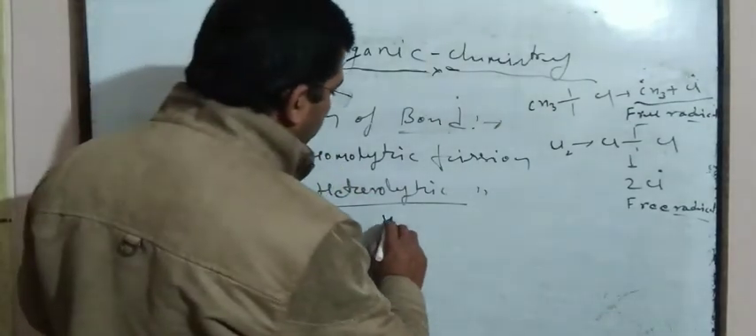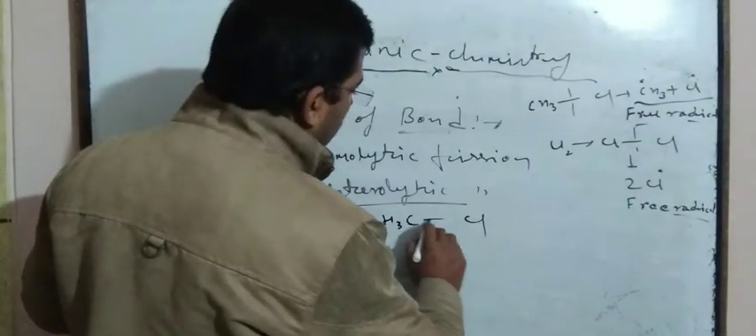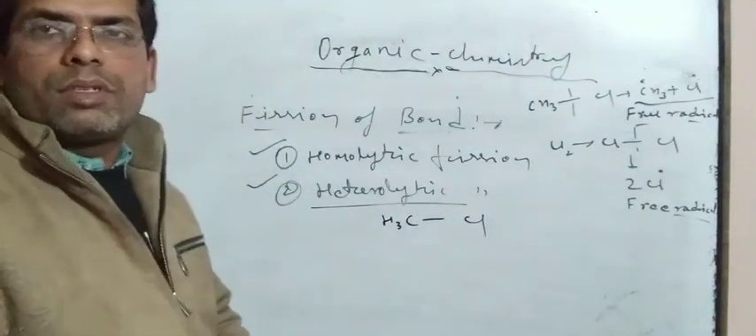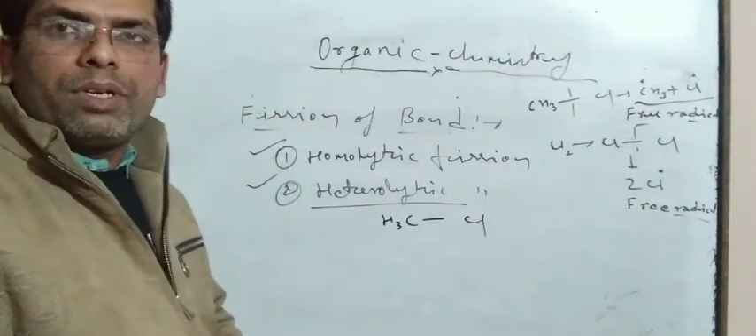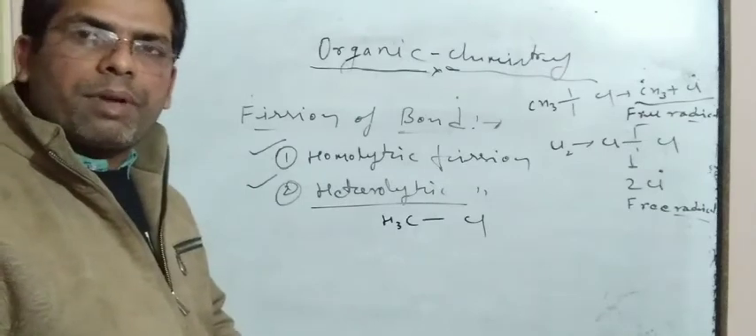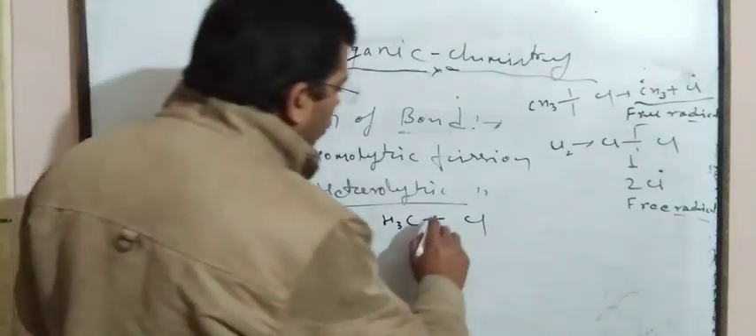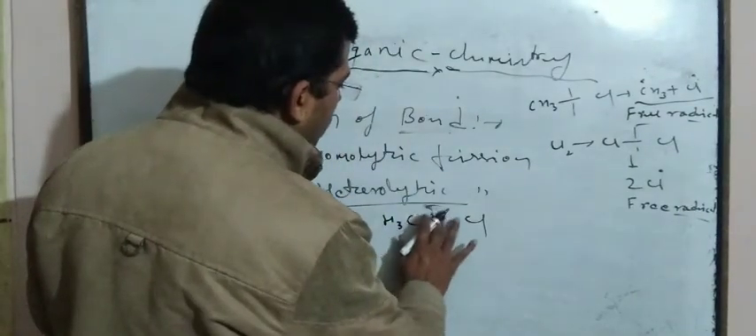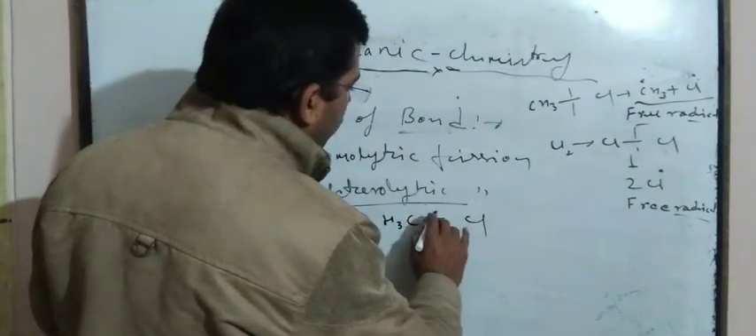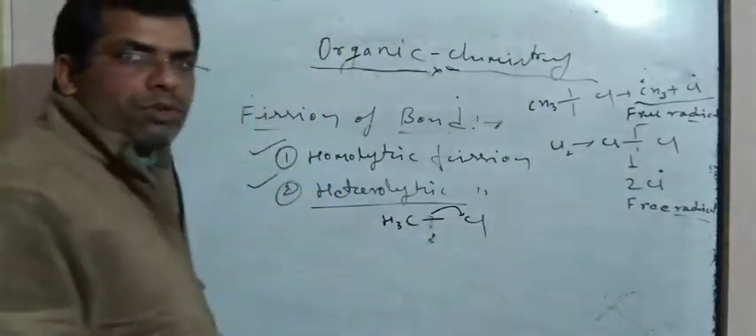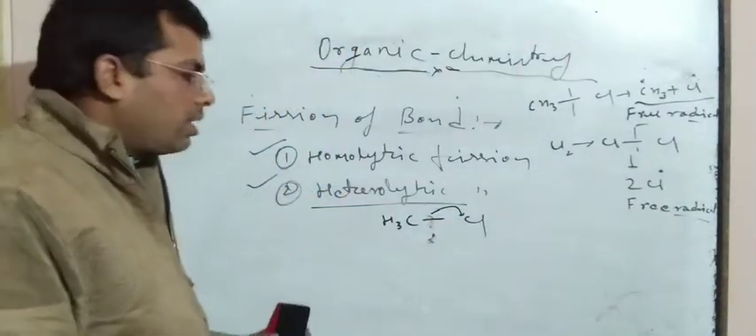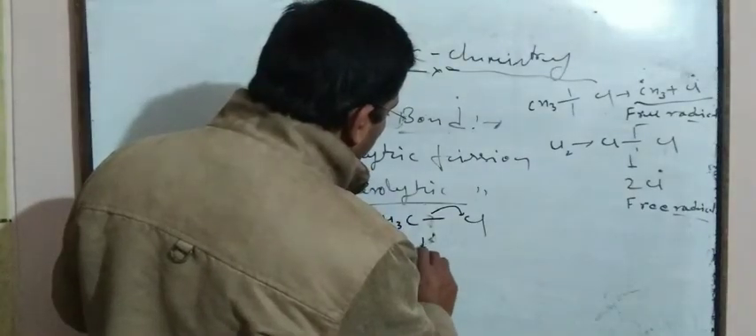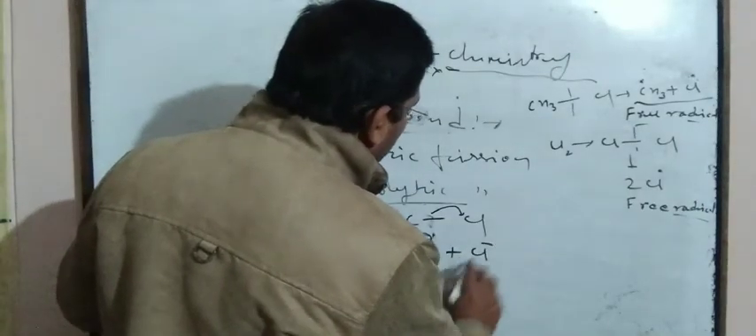Like if CH3Cl is taken, this fission takes place in those types of compounds in which the difference of electronegativity between two atoms is high. So if this covalent bond starts breaking, then the paired electrons shift towards the chlorine side because chlorine is more electronegative. So here carbon bears a positive charge and chlorine bears a negative charge.